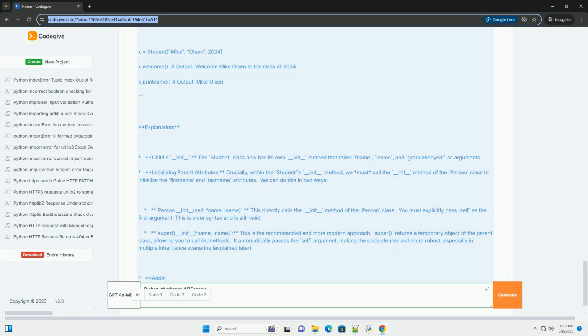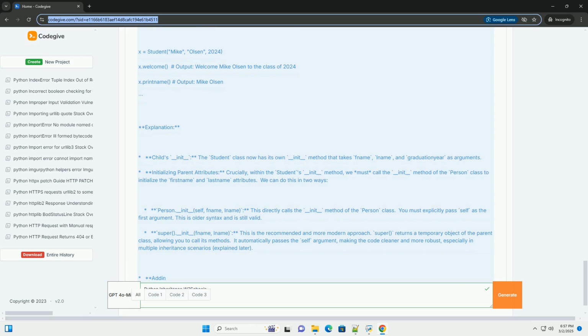In this example, the MRO of C is C, A, B, object. This means that when you call a method on an object of class C, Python will first look for the method in class C, then in class A, then in class B, and finally in the base class object.